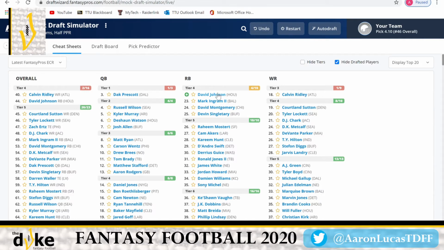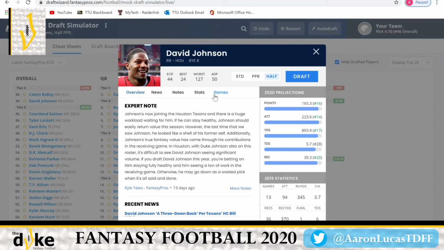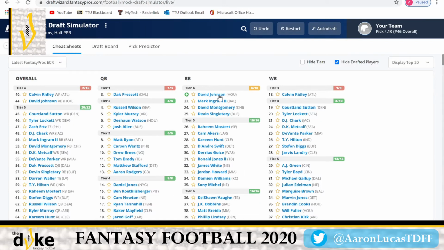The only other running back that I would consider at this time is David Johnson. He's going to get those carries. A lot of people aren't too high on David Johnson this season. He should get quite a couple receptions out of that backfield, but we know that Deshaun Watson is going to run the ball, and the running backs that come from the rushing quarterbacks, those teams usually do not pan out in receptions as well. So I actually see on the receiving side in a half PPR, David Johnson and Mark Ingram should end up about the same in receptions.